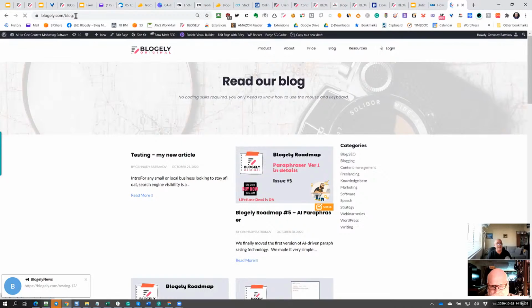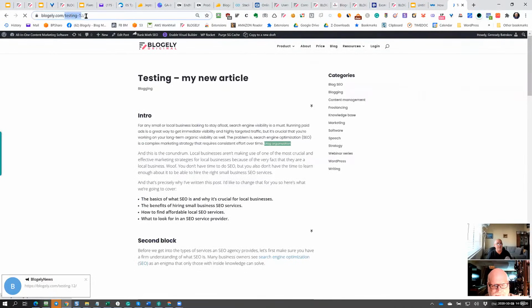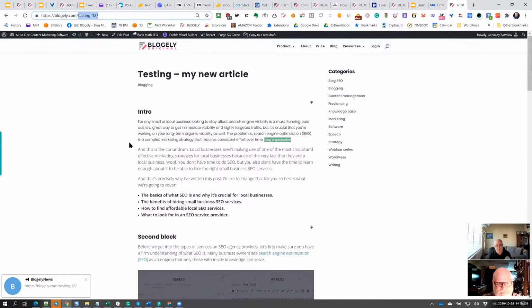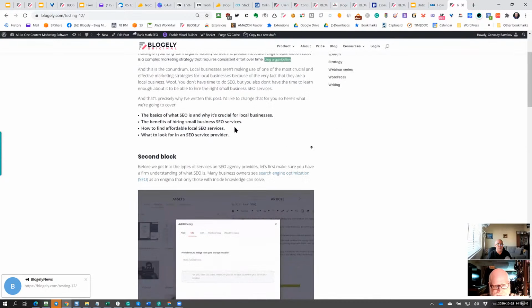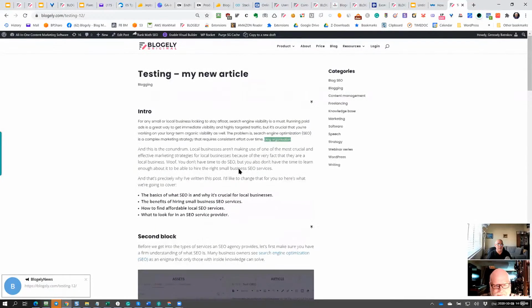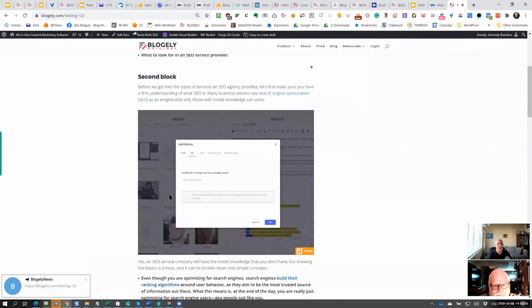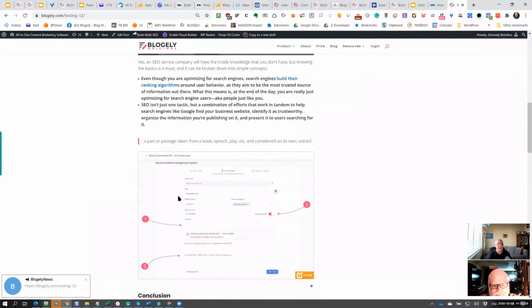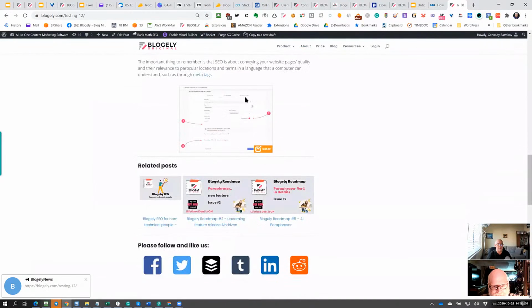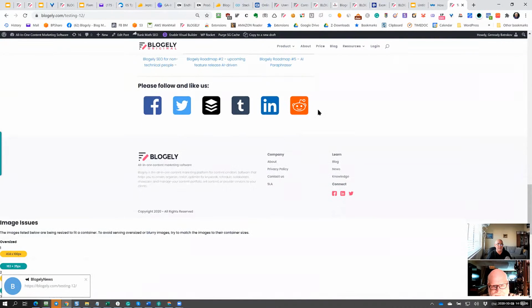You can see here is my URL, and on the top, this is the slug of the article. Since we didn't add the featured image, you can see the missing area here. Let's scroll. Here is my intro. You remember that we added the formatted keyword right here. You could see that we added the second block. You can see my images here, another image, and the conclusion. And here is the related blog post, and here are the please follow us and the sharing buttons.